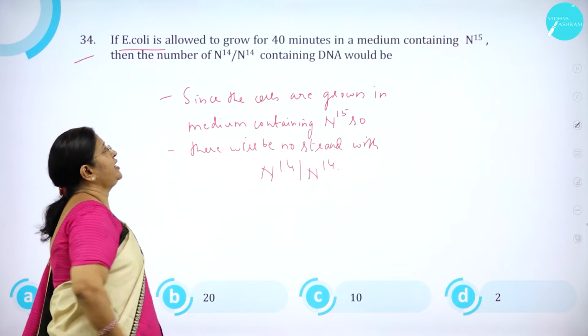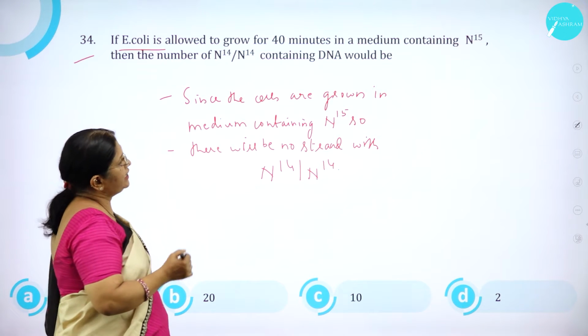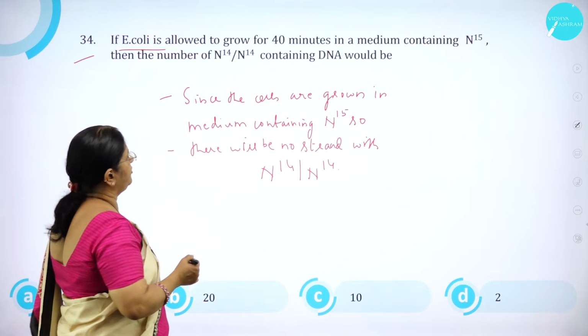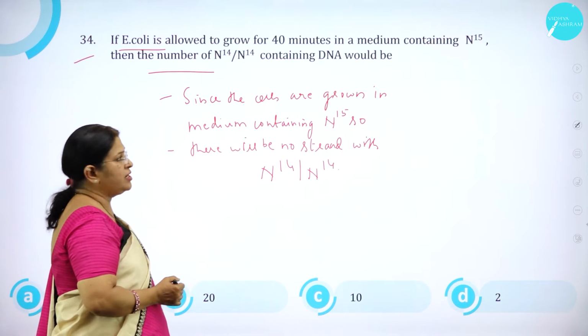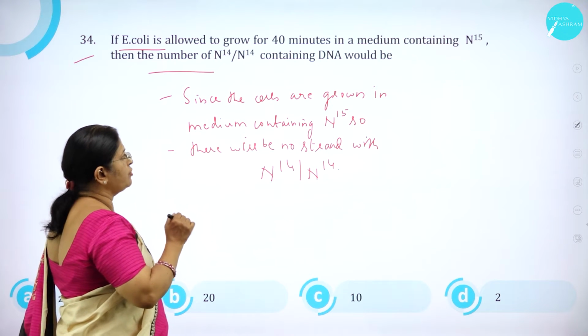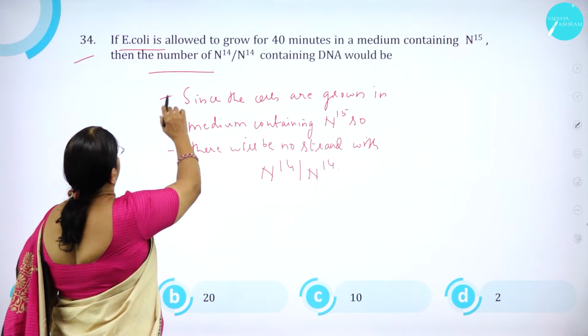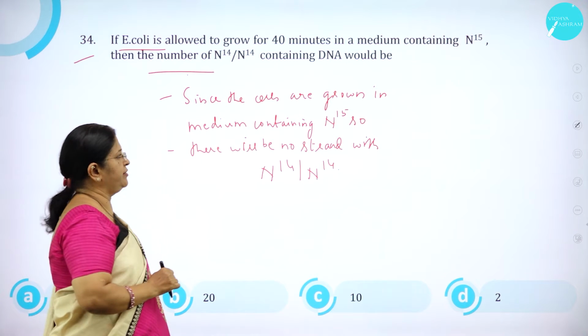If E. coli, Escherichia coli, is allowed to grow for 40 minutes in a medium containing N15, then the number of N14/N14 containing DNA would be. So what would be the number of DNA in N14?